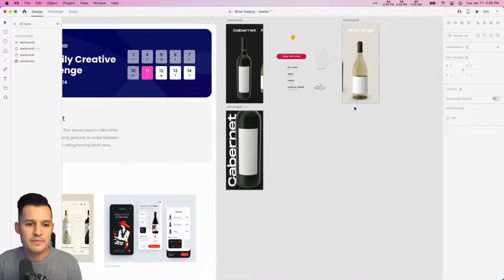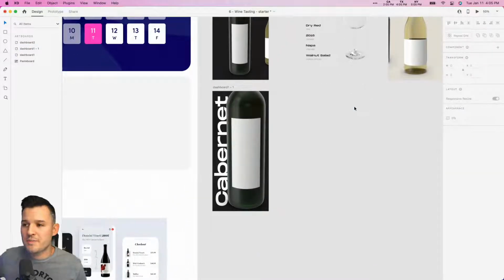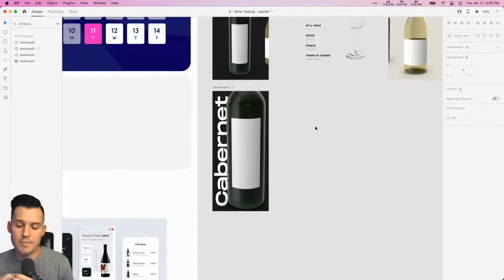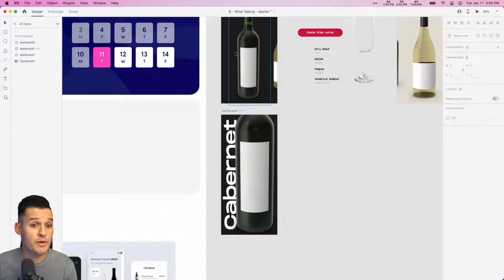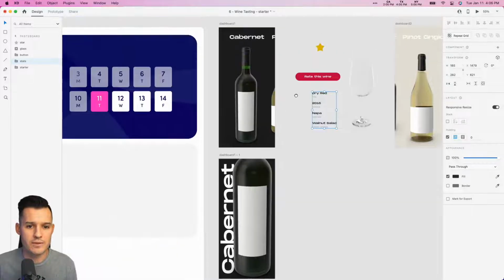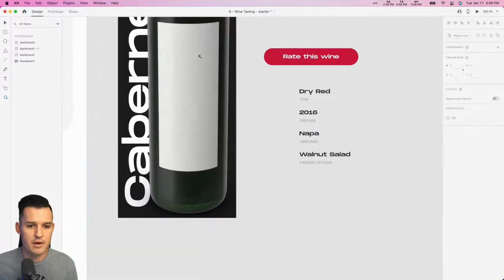I like it. Okay, now we're going to put some elements on this next artboard, this zoomed in artboard. But we need to make sure that those same elements are on the previous artboard so they can animate in and out. Is that tracking? You tracking with that? Okay, cool. So for instance, we have some stats and a rate this wine button. We're going to want to put those in here, right?